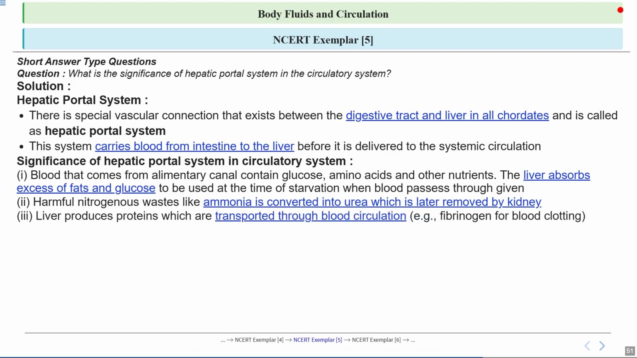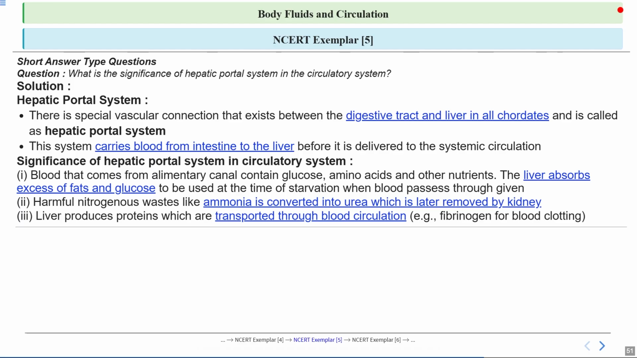Now talking about the third point, the liver produces important proteins that are released into the blood. For example, it makes fibrinogen, which is essential for blood clotting. This means that the liver not only processes nutrients and waste but also helps the body respond to injuries by making sure blood can clot when needed.